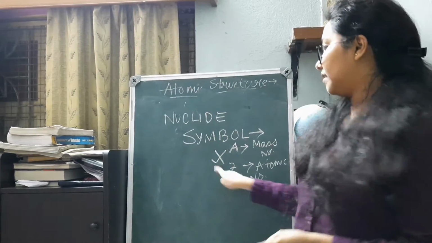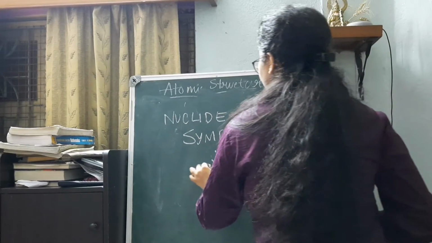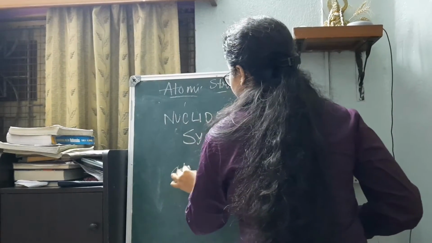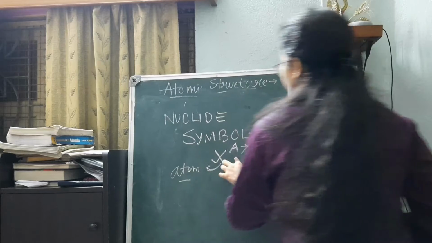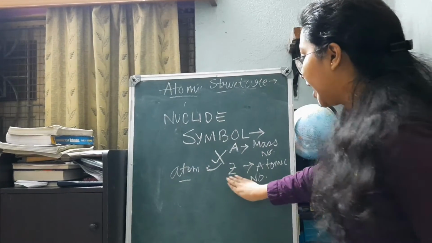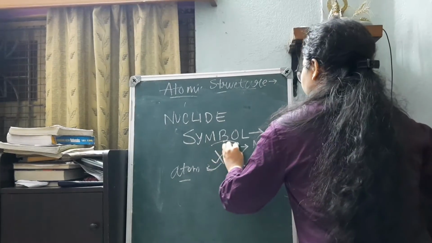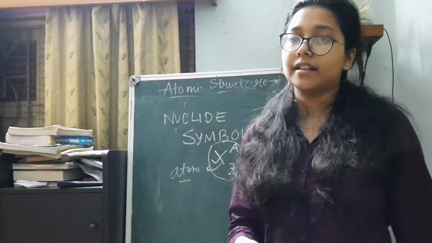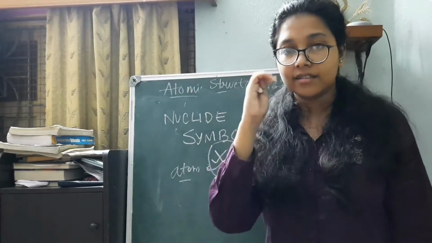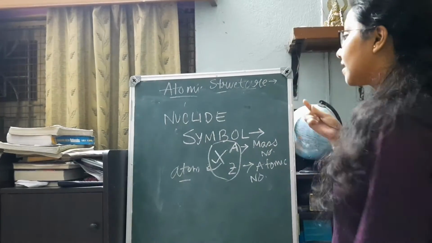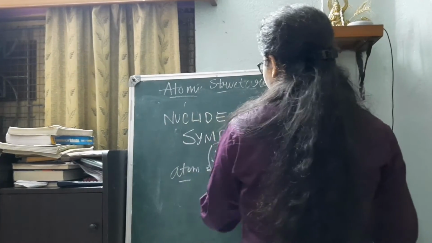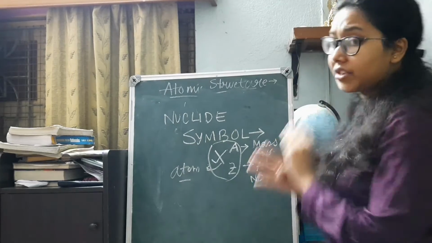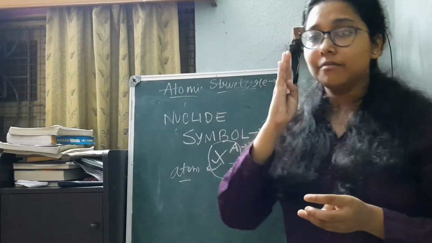So the nuclide symbol is very simple. X is nothing but the atom itself, A is the mass number, and below we write the Z. So this is how the representation is done, and more specifically this representation is termed as the nuclide symbol. So this is how the basic representation of an atom is done. So let us see some examples.